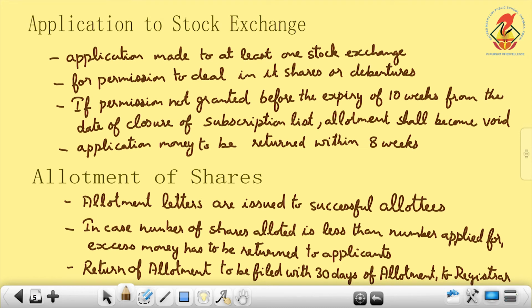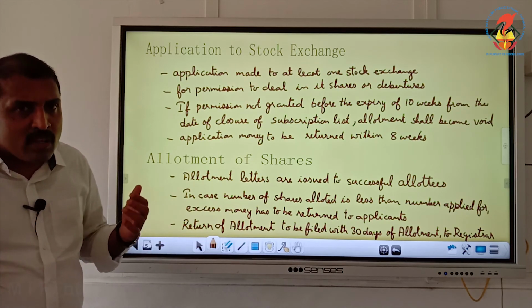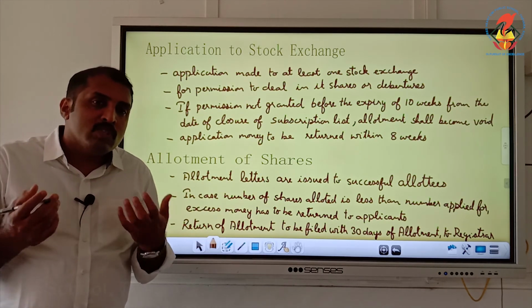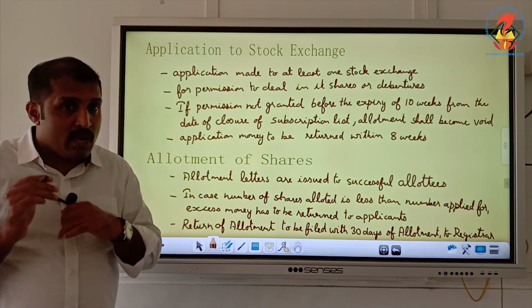If allotment of shares is made, an allotment letter has to be given to successful allottees, those who are given shares, but there is a chance that they may not get the exact number which they have applied for. That means they have applied for 10, they got only 8.